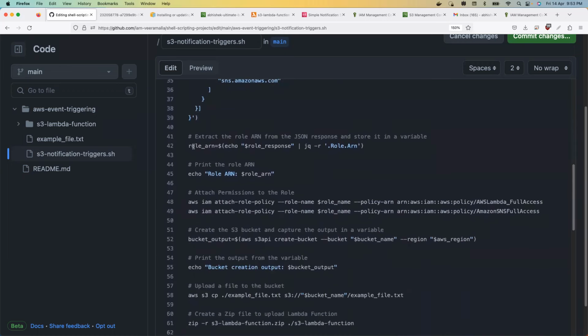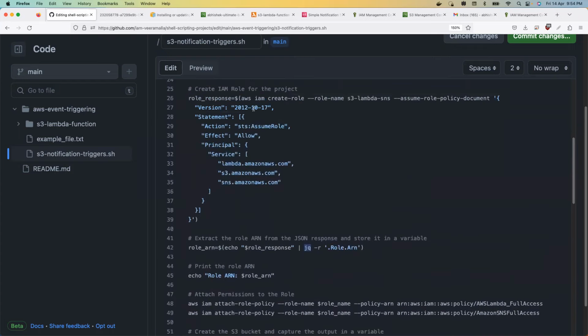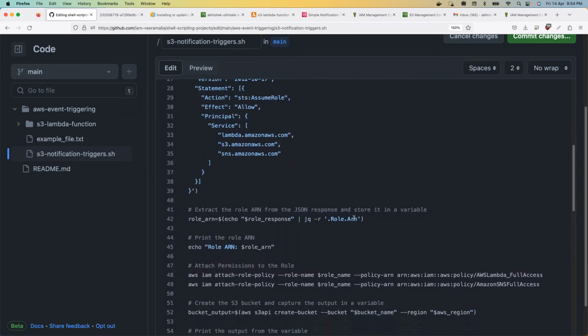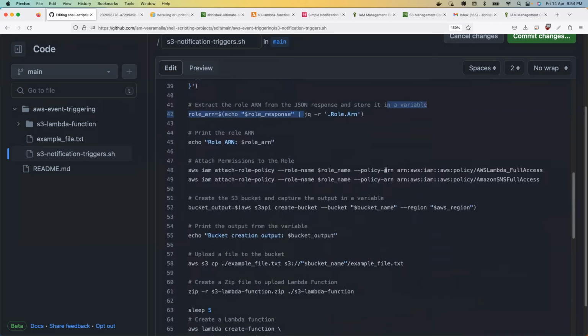After that, I'm trying to print the role that got created. I'm using the JQ command. If you're not aware of JQ, JQ is nothing but a JSON parser. It will parse the role that you have created. AWS will send a very detailed JSON of the role that got created with all the information, but I just want the role ARN. So that's why, using JQ, I'm extracting the role ARN.